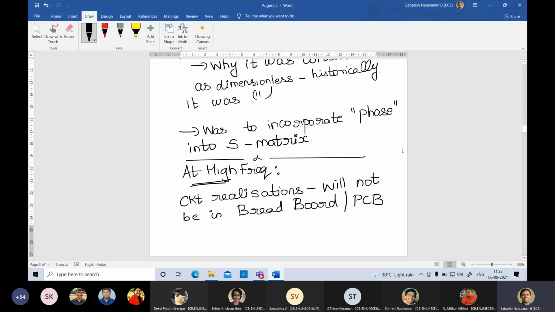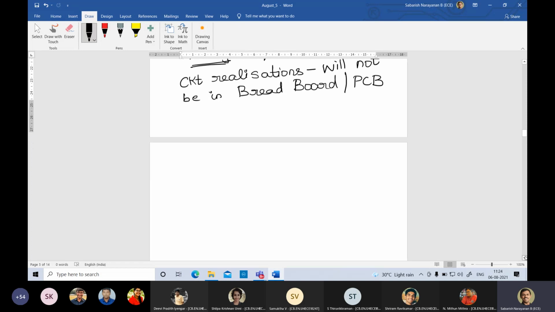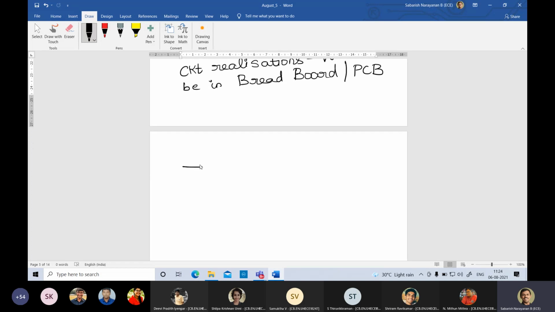Right, it will be a planar realization. I have given a subtle idea about this when we were talking about transmission lines. It will be planar transmission line based realizations. Right, hint.